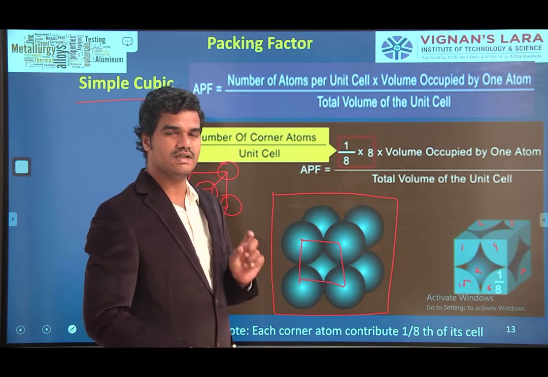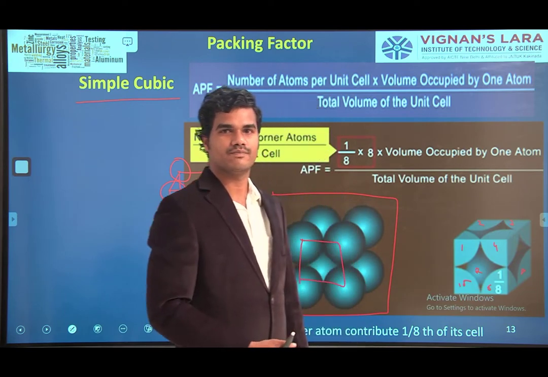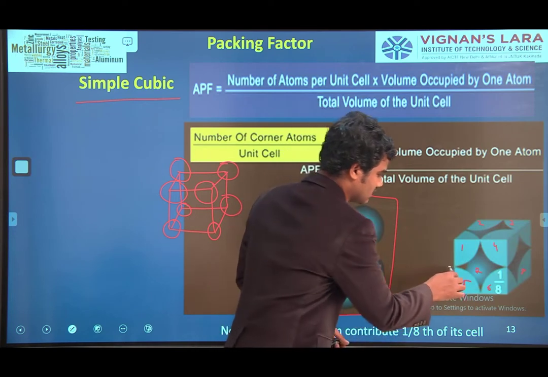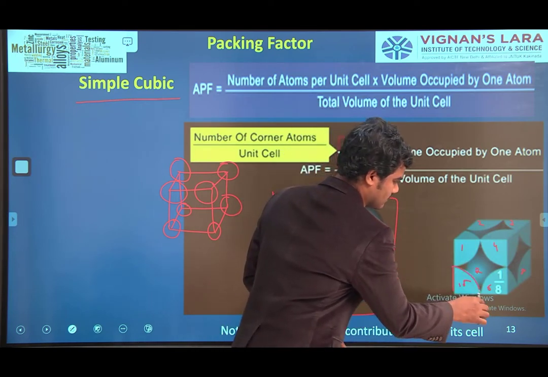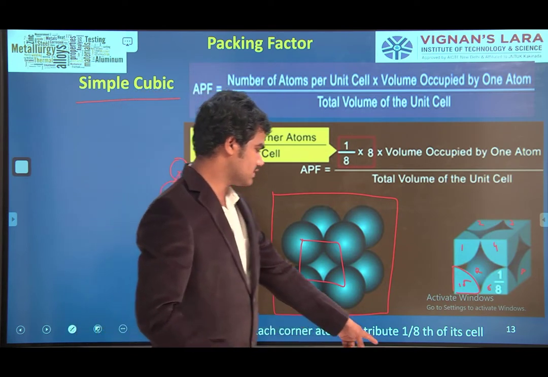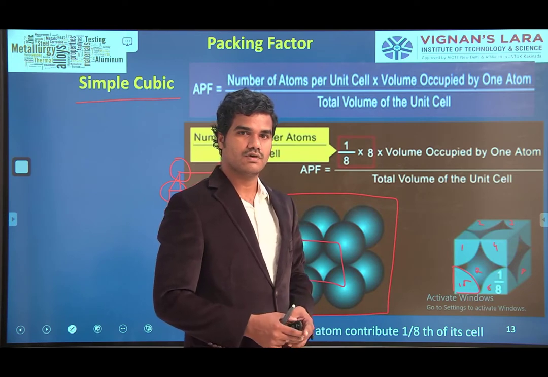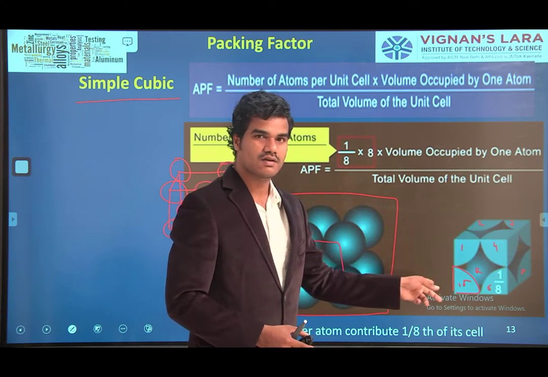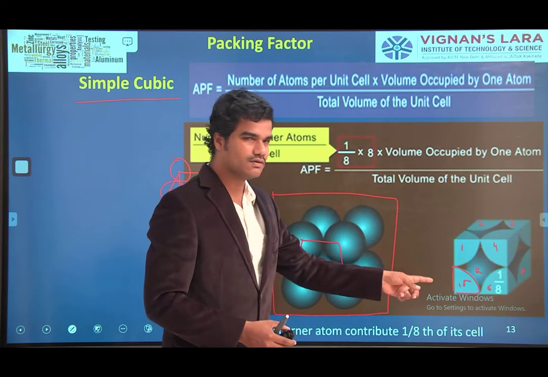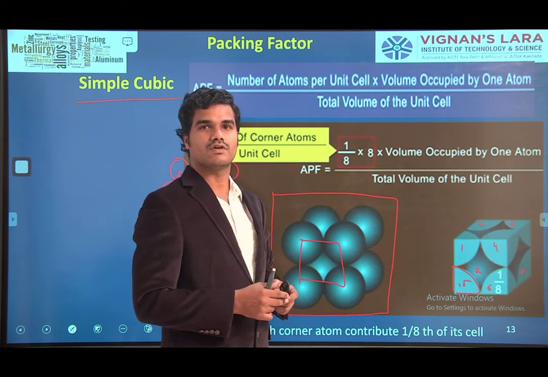Each unit cell, this part, is 1/8 of the total. Each corner atom contributes 1/8 of itself. So the number of atoms per unit cell means 1/8 into total count 8.